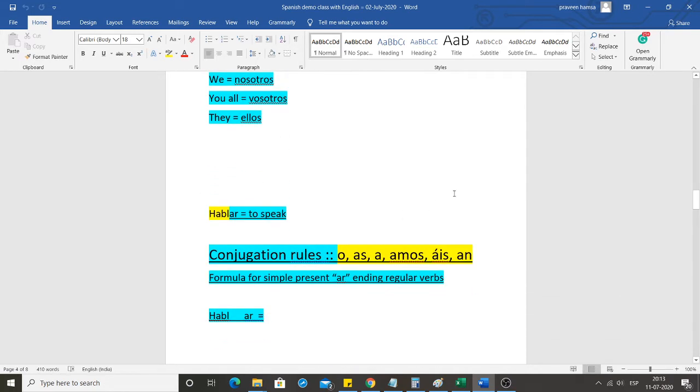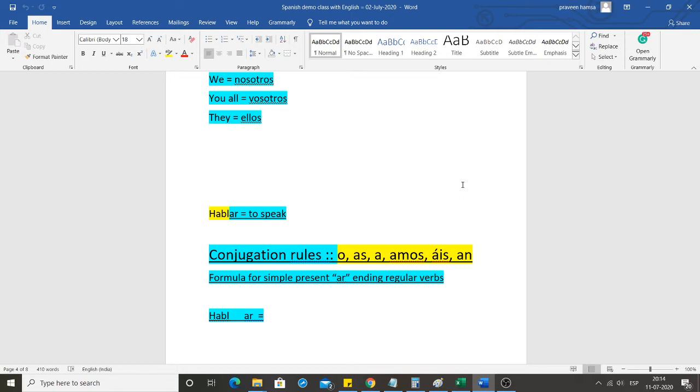These are the conjugation rules. Like for example, in mathematics we have rules like a plus b whole square and all these formulas. It's in the form of a formula for AR ending verbs. For every AR ending verb in simple present tense, there are regular and irregular forms of verbs.